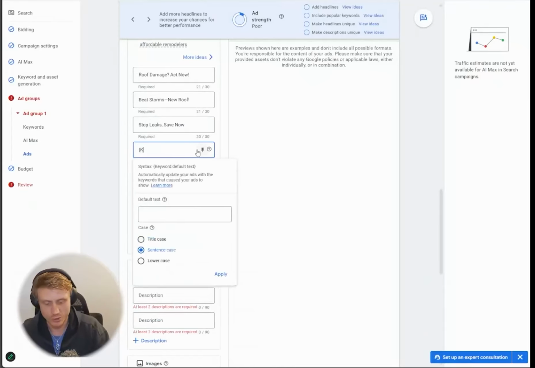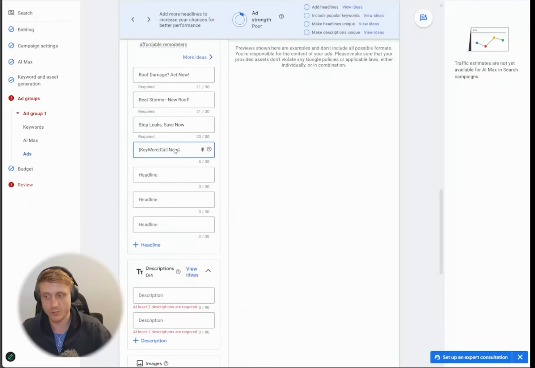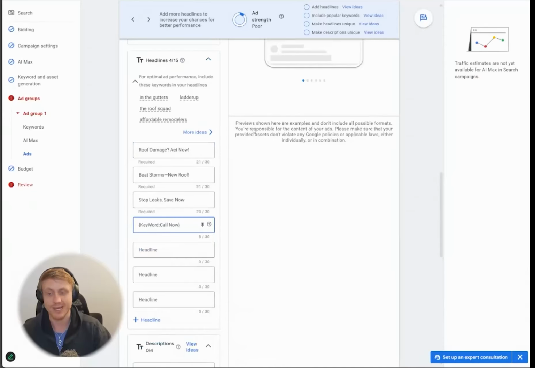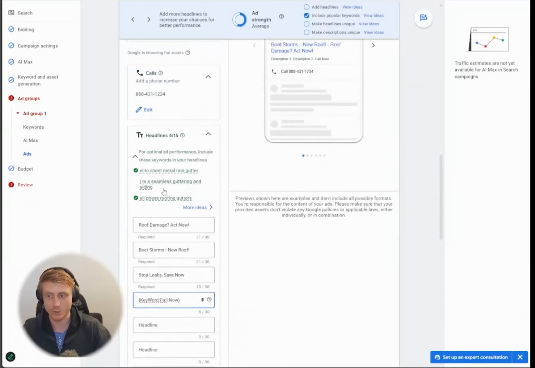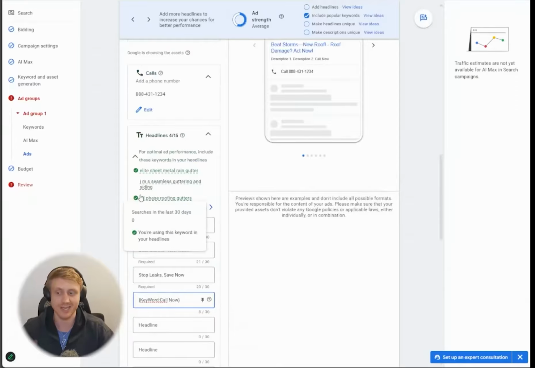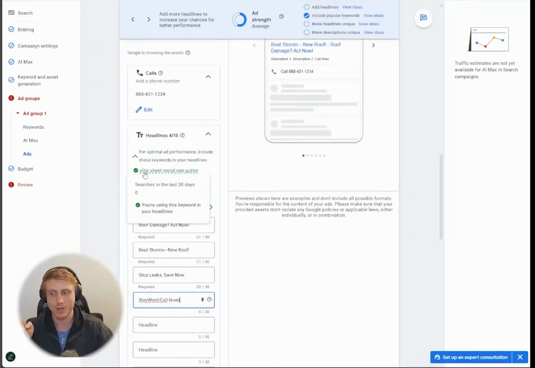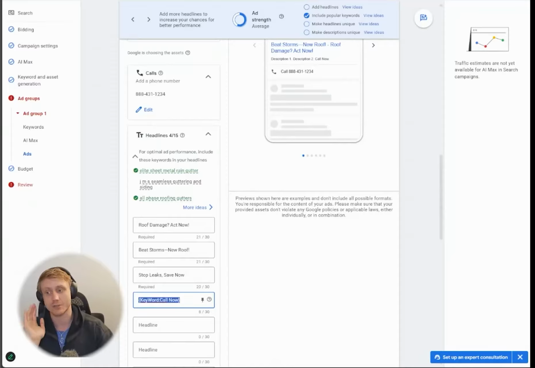into here. So do not do keyword call now, so that the brand name of the company is not inserted into our ads, because the last thing you want to do is misrepresent that you are one of these companies, right? You do not want to say in your ad that you are All Phase Roofing Gutters. You do not want to say that you are Elite Sheet Metal Rain Gutter, right? You do not want to say that you're the company, because then you're going to get sued, and you're going to get in a lot of trouble, and you're also going to get your Google accounts suspended for misrepresentation.